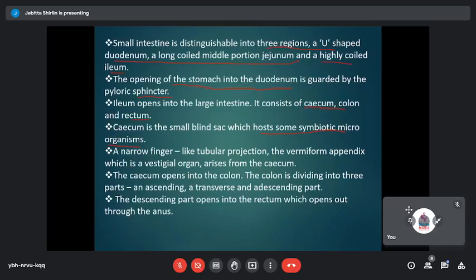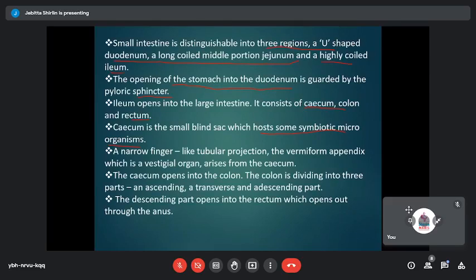Here you have certain independent microorganisms which are in a symbiotic relationship, and these microorganisms help in the absorption of certain nutrients, like certain vitamins such as vitamin K or vitamin B, and they can even synthesize these vitamins, like the bacterium E. coli or Escherichia coli.